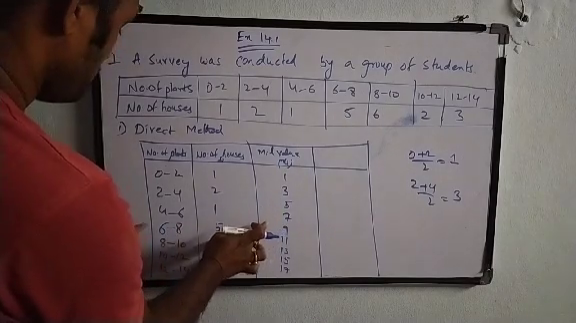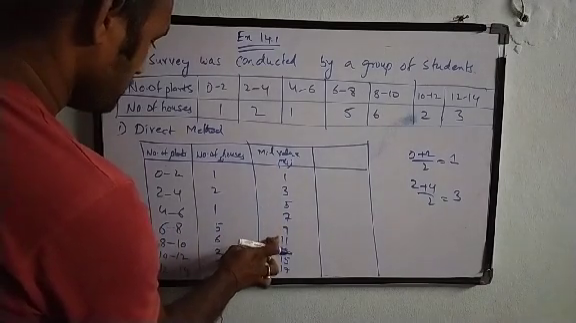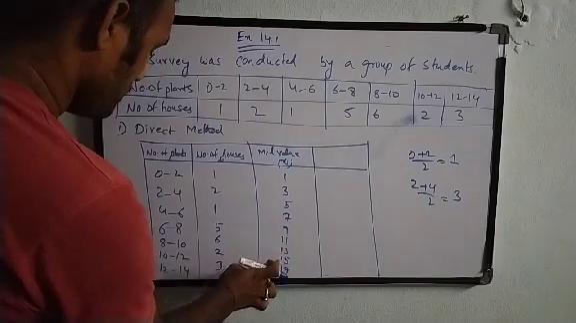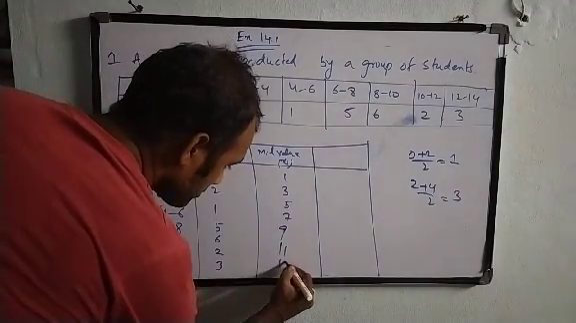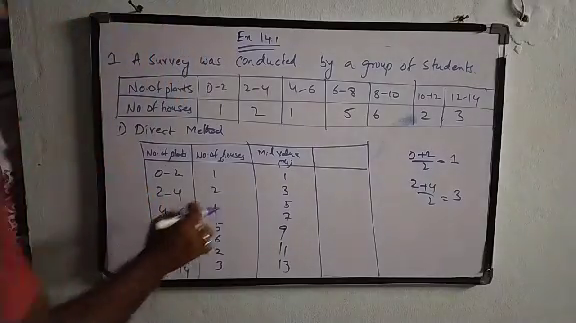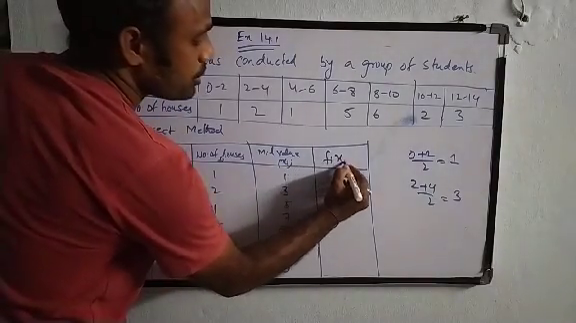So the mid values are 1, 3, 5, 7, 9, 11, 13. Okay, so the next column is the fi into xi column.